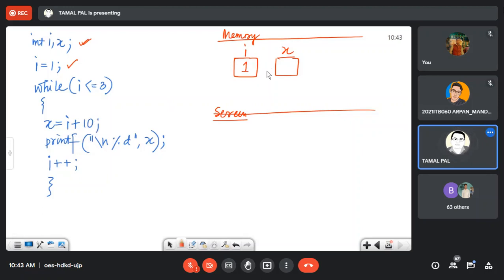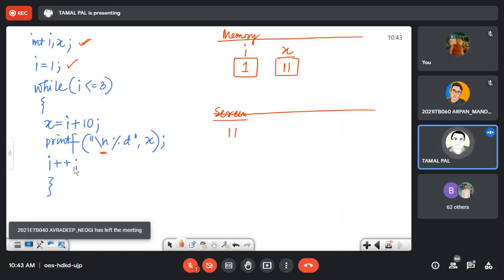That means x equal to current value of I plus 10, 11. Printf new line %d x. Mind it, there is new line in it. So it will print 11. Now I plus plus, I equal to I plus 1. So I becomes 2 here.